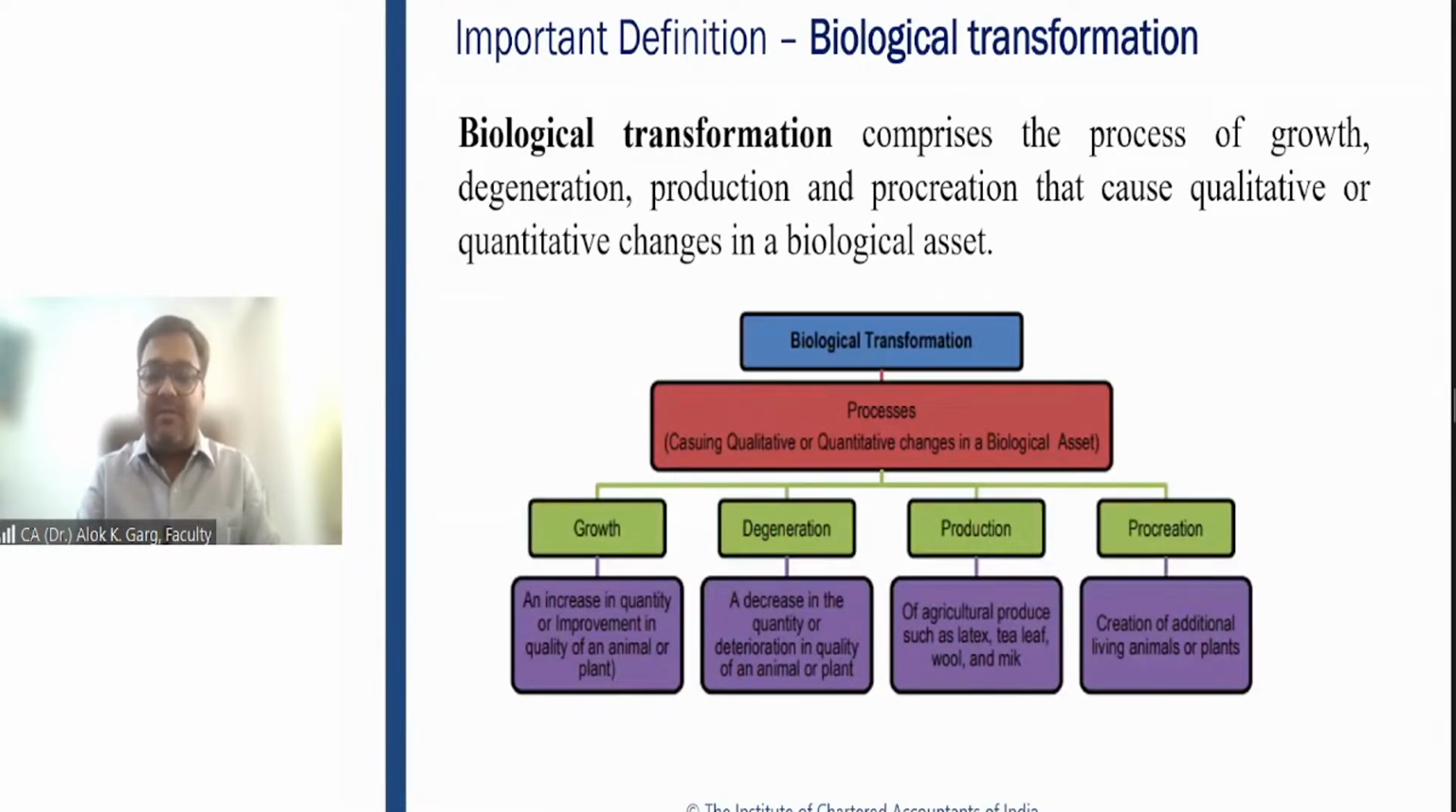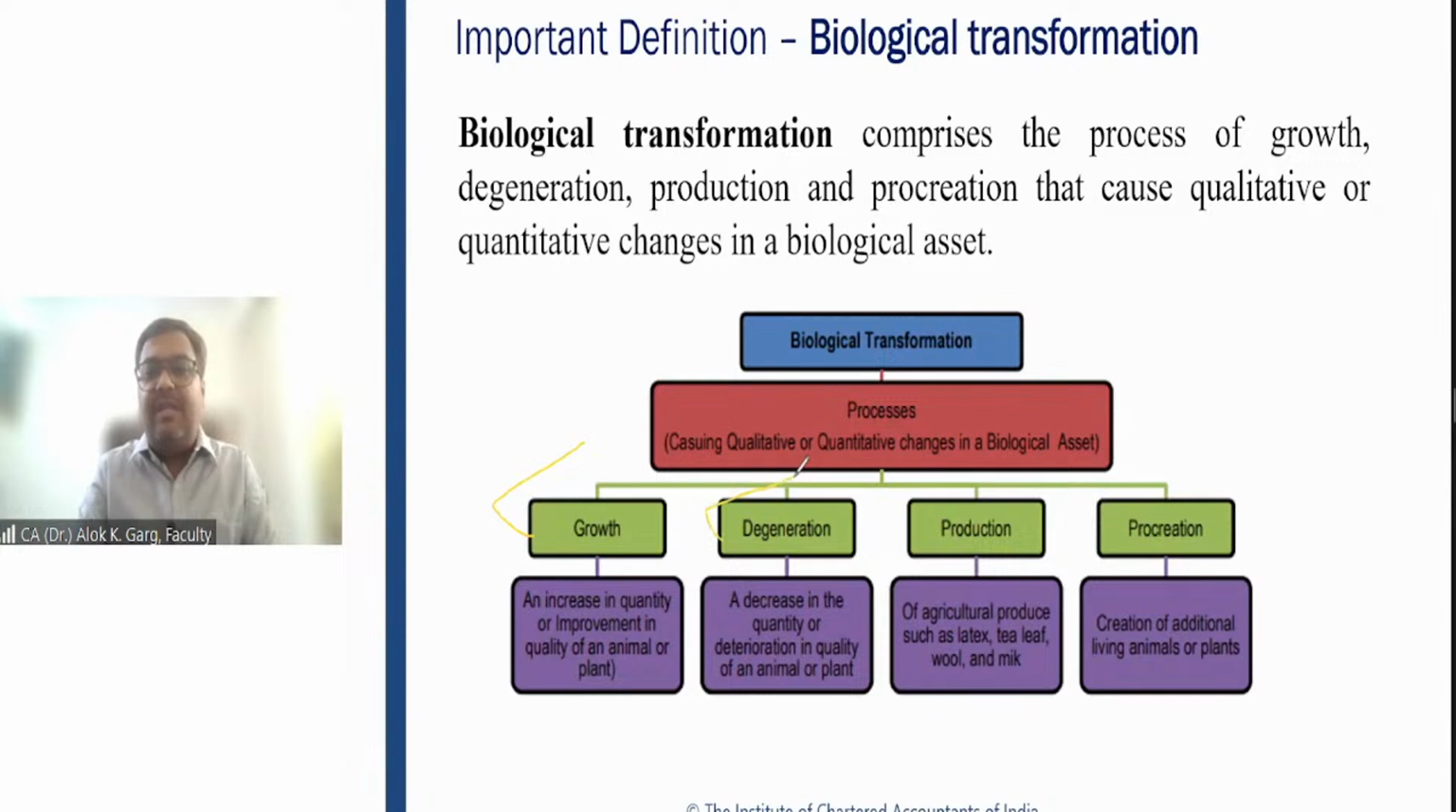Biological transformation. This standard sometimes uses the word biological transformation. So what is meant by biological transformation? It includes four parts. It includes growth. For example, there is a cow. Earlier it was a calf. Now the calf becomes a cow. So an increase in quantity or improvement in the quality of an animal is known as growth.